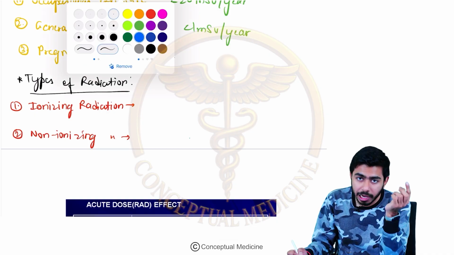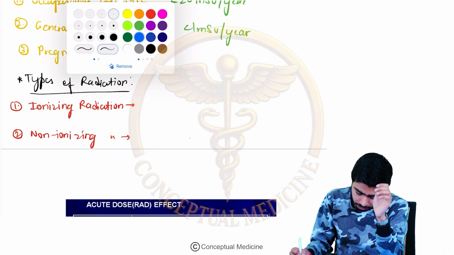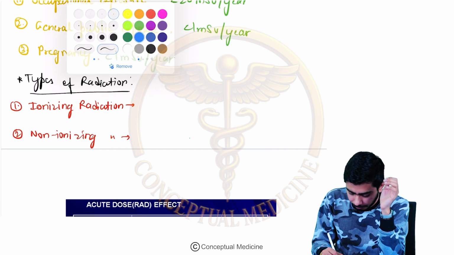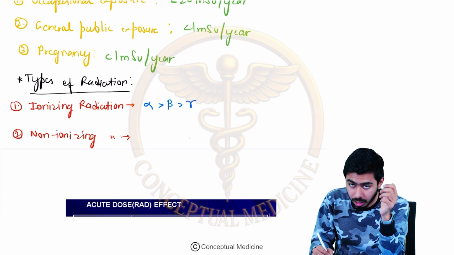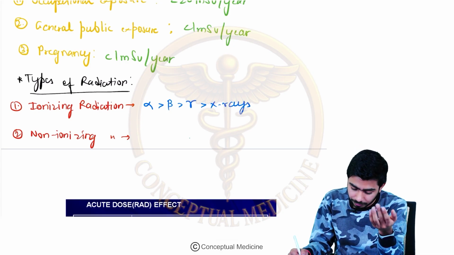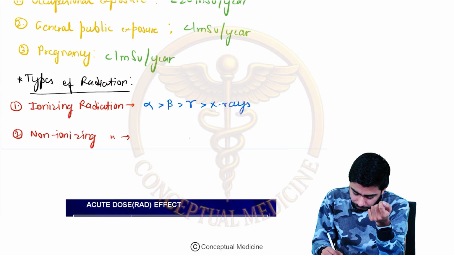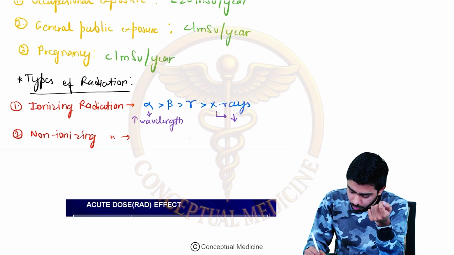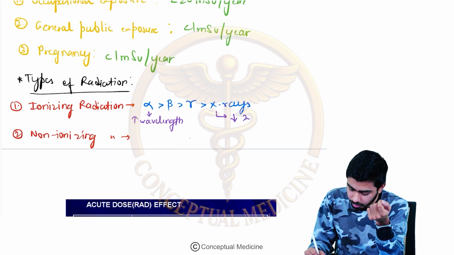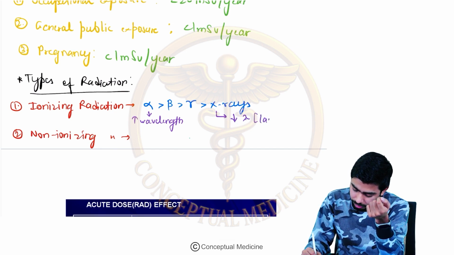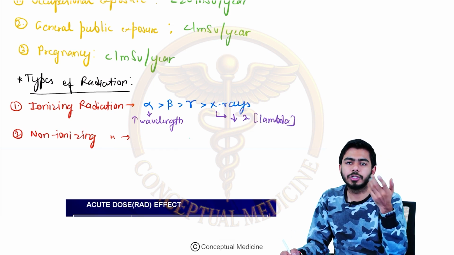For example, if you talk about the ionizing radiation, we are saying that alpha rays are very, very dangerous, then there are beta rays, then gamma rays, and then there could be the X-rays, right? So who will have the highest wavelength over here? No doubt about that, the alpha wave will have the highest wavelength, and the X-rays will have the lowest wavelength, right? This is the sign for lambda, and lambda is the sign with which we denote the wavelength, right?